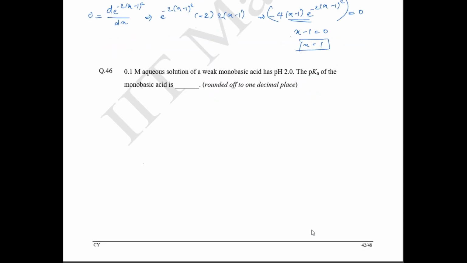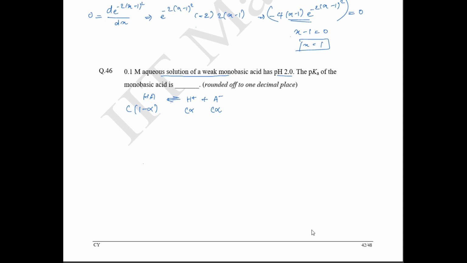46th question. Here they have asked: the pH of a 0.1 molar aqueous solution of a weak monobasic acid is given. What is the pKa of the acid? Okay. So what do we know? We know that it is a weak monobasic acid. So HA will be cleaved as H plus and A minus. At time t, the concentration will change as 1 minus alpha, C alpha and C alpha.